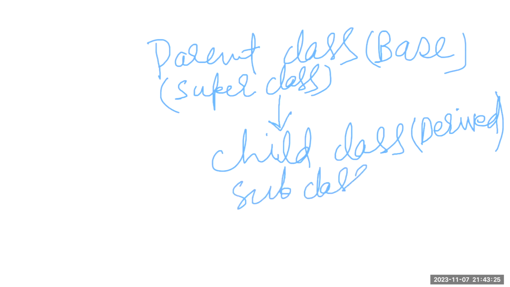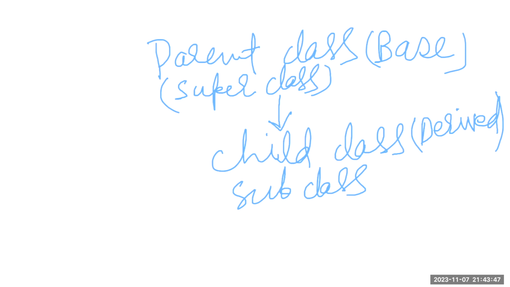So there are different names for this. You can call it a parent class, a superclass, or a base class, or you can call it a child class, a derived class, or a subclass. As we know, the child derives its characteristics or features from their parents.